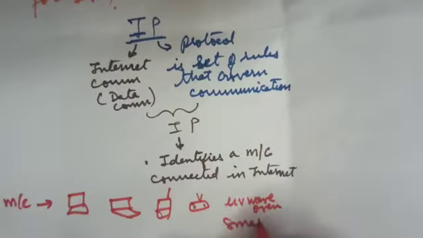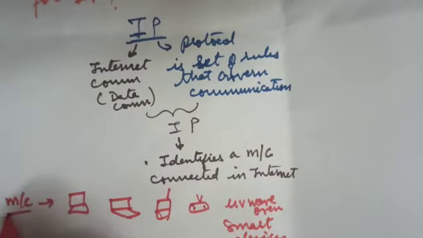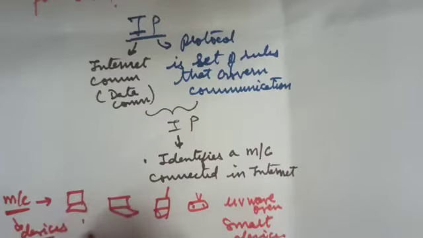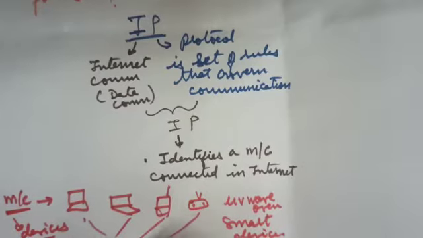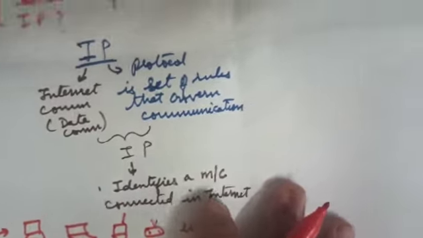So any smart device can be connected to the internet. The machines are the communication machines, also called the devices. These devices are enabled by Internet Protocol. They are identified by Internet Protocol when they are connected in the network.